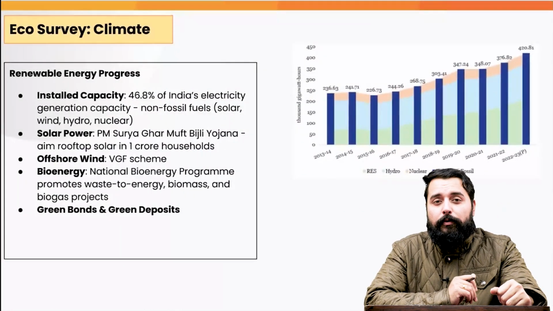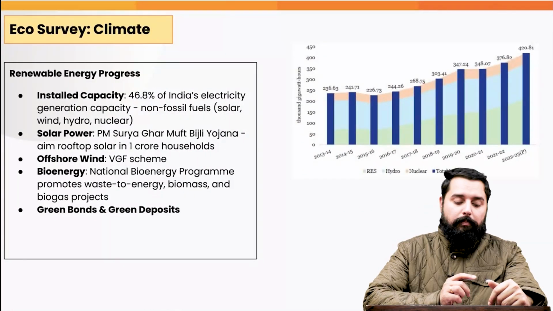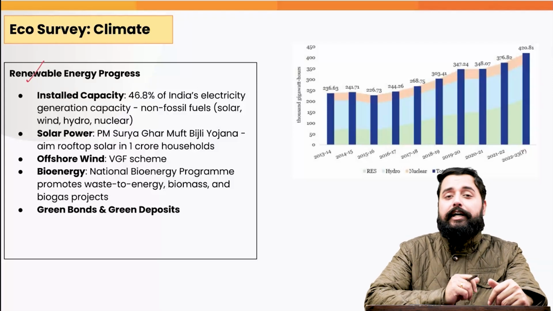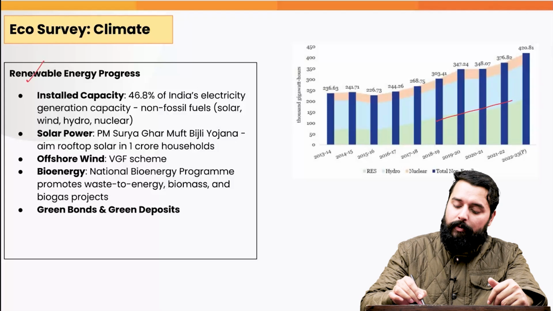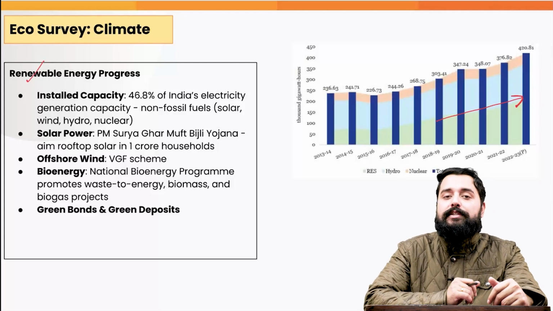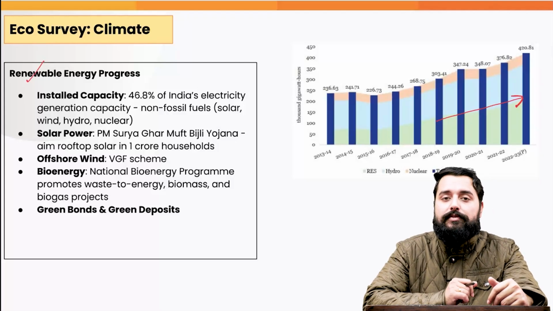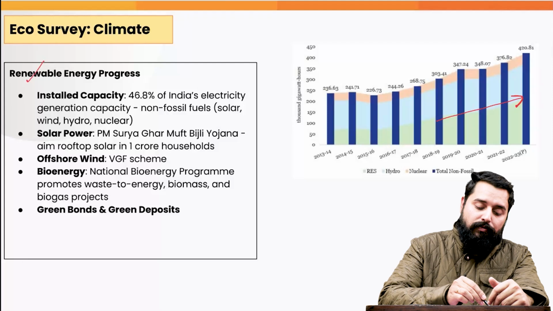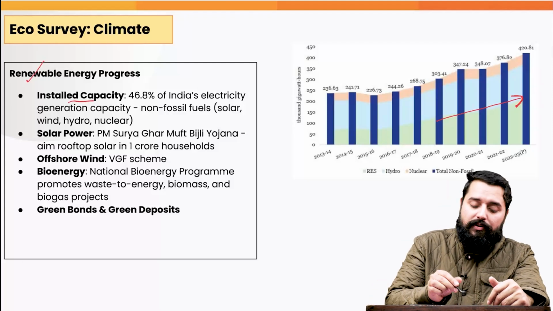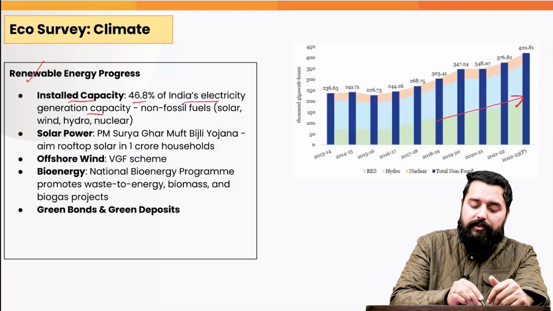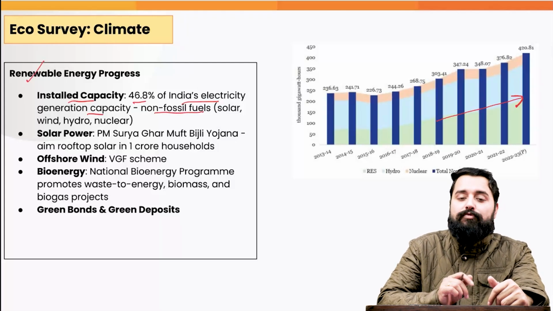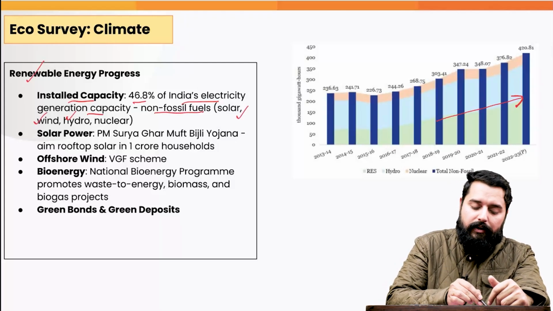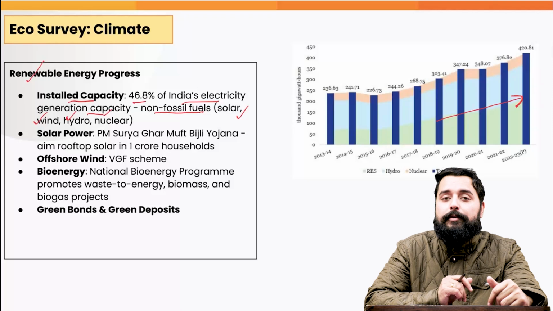Now coming to the progress of renewable energy in India. Nevertheless, India has made giant strides in the renewable energy production. The share of renewable energy in its total energy mix has been increasing continuously since the past decade. In terms of the installed capacity, 46% of India's electricity generation capacity is through the non-fossil fuels, which include the use of solar, wind, hydro, as well as nuclear power.